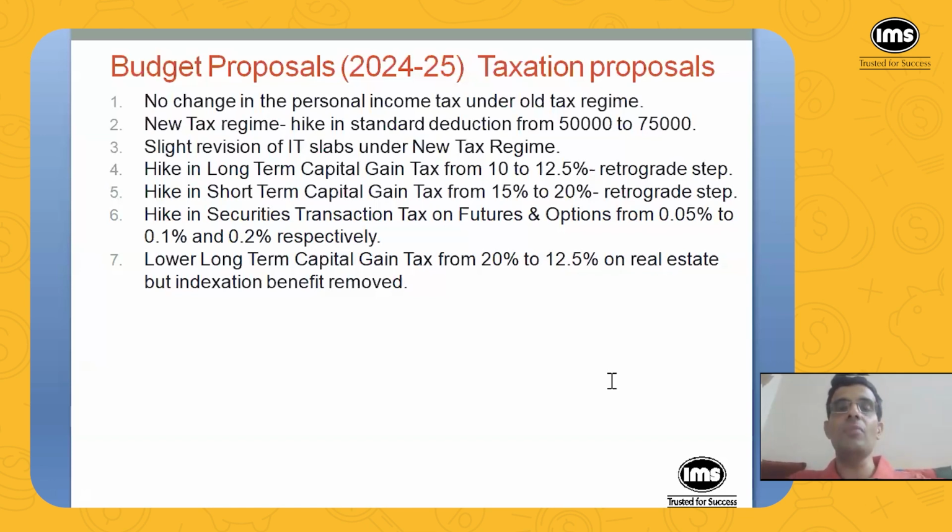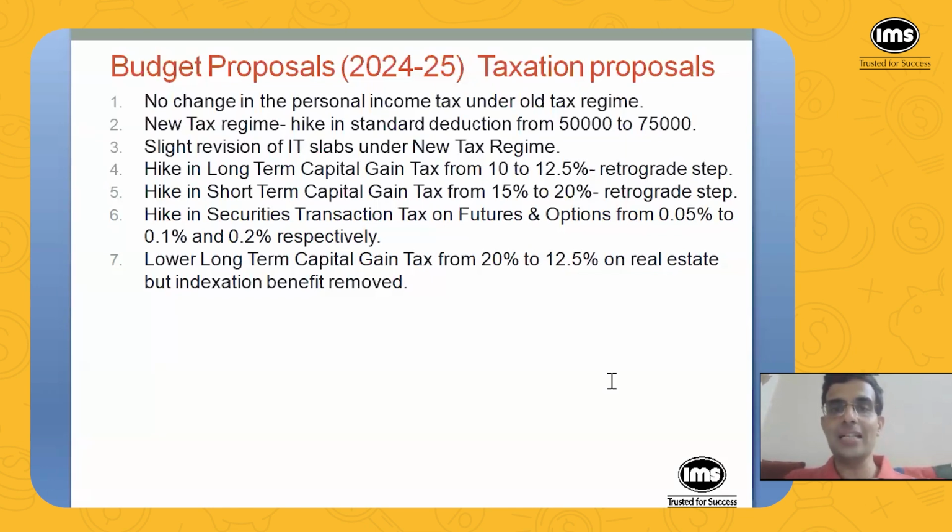As of now, in the old tax regime, it is 2.5 lakhs. So hike it, make it higher. Don't charge any tax up to a slightly higher amount, and don't offer any exemptions or deductions. Make it simple, and then accordingly charge the income tax. So that is the new tax regime.